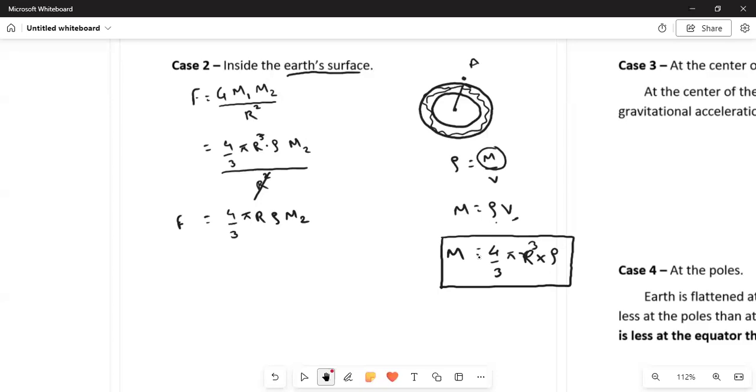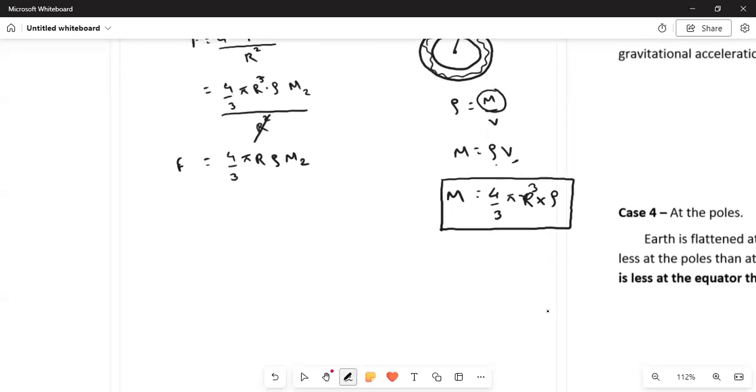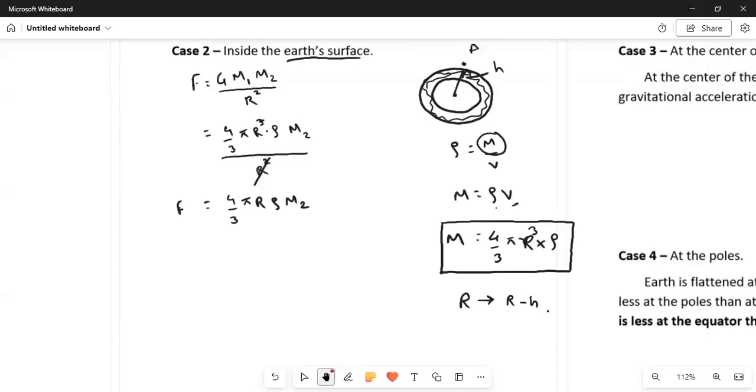But now we are moving inside the surface of Earth with the distance of h meters. This is what we have moved inside the Earth. See this, that is our h meters. So now the radius of the earth will shrink, and in that case our radius r will be shifted to r minus h, because we have traveled this h distance inside the surface of the earth and the radius will now decrease.